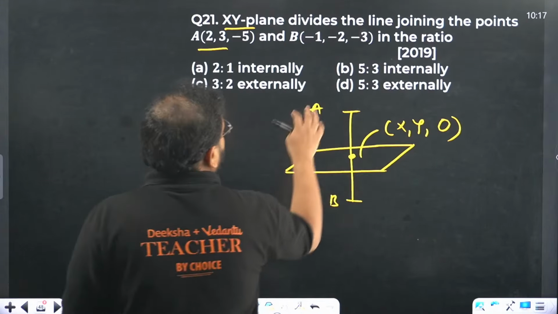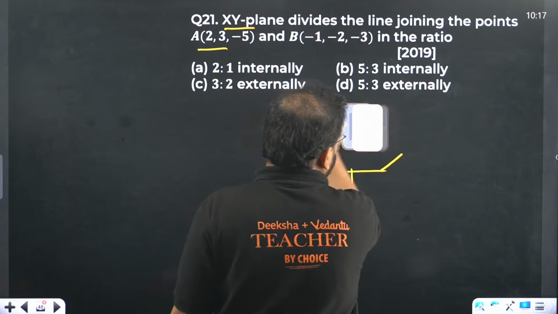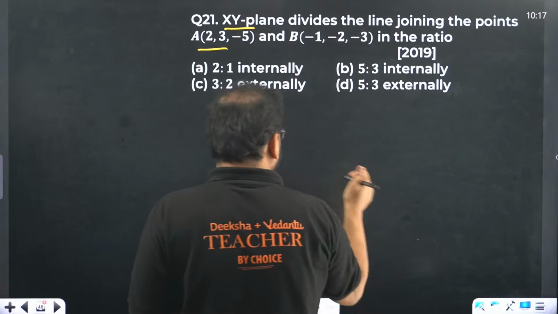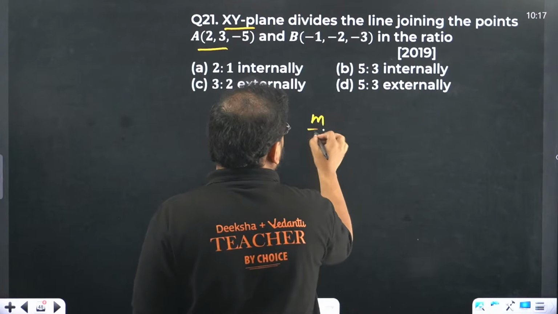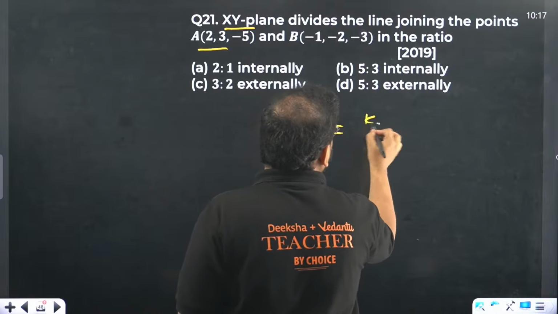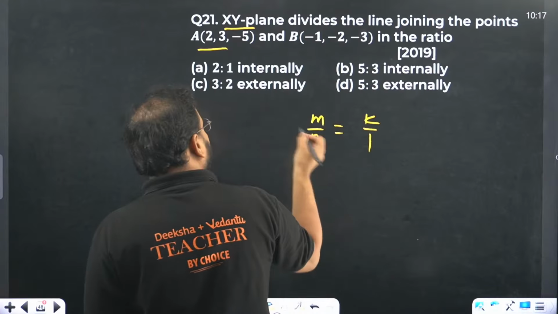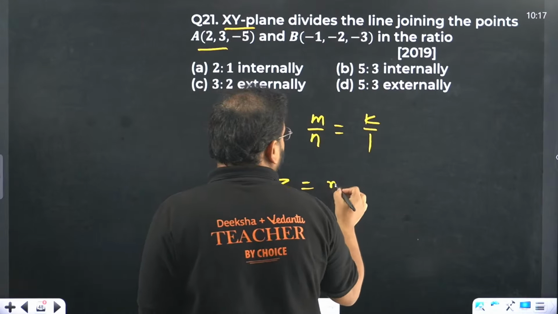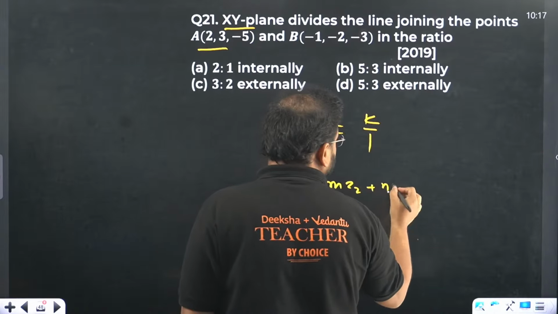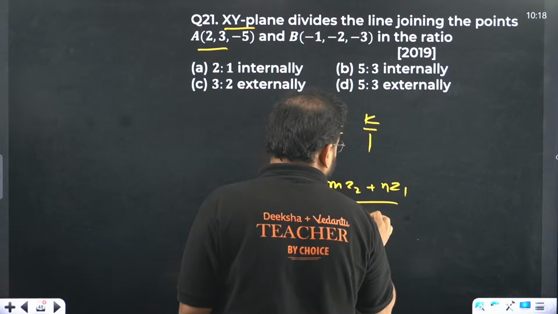In that regard, we can apply the section formula. Let's take the ratio of the section as k:1. Apply this for the z-axis: (m z2 plus n z1) upon (m plus n).